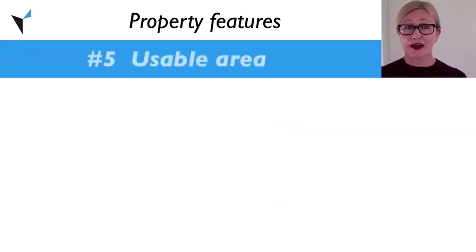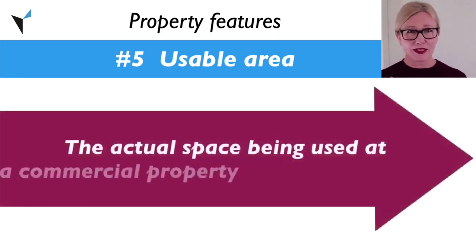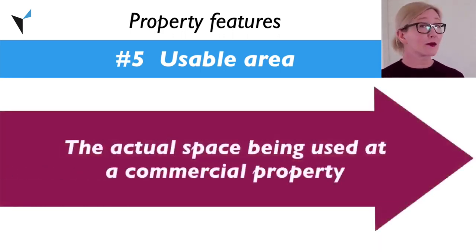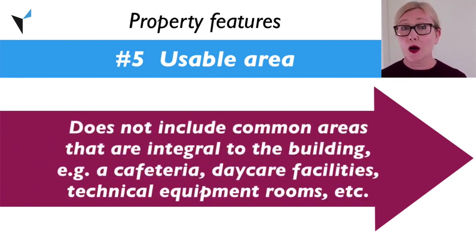Usable area. Similar to the term living area, the term usable area is used to refer to the actual space being used at a commercial property. Usable area includes hallways and corridors that are part of the space being occupied, but does not include common areas that are integral to the building, like a cafeteria, daycare facilities, technical equipment rooms, etc.